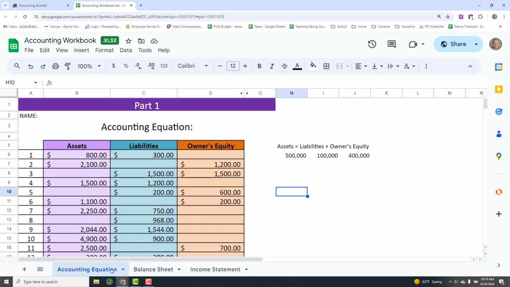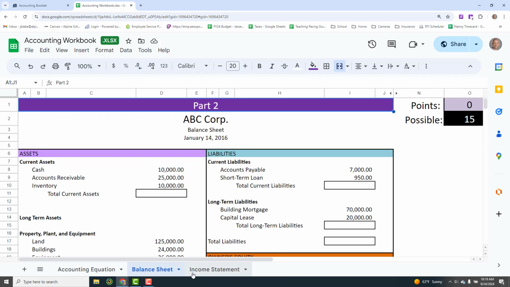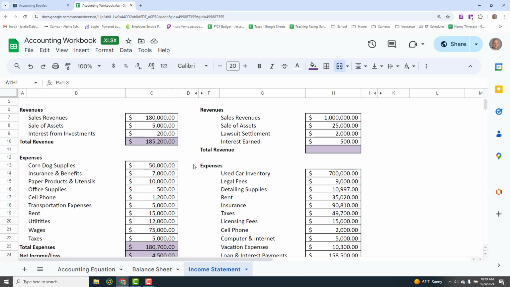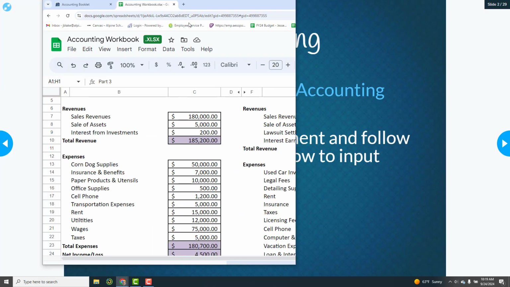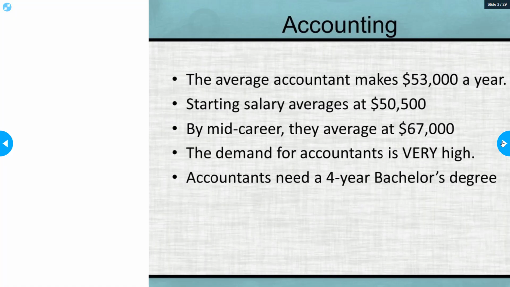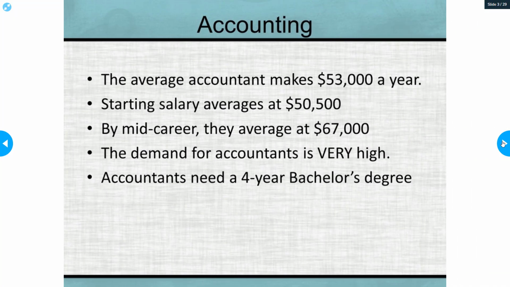In this lesson, we're going to be learning about the accounting equation. What is the accounting equation? We're going to be learning about what a balance sheet is and what an income statement is. So we'll be working on this lesson, and I'll help explain and help you get through this throughout the Nearpod that we're going to be going through right now. Once you have that done, you will go ahead and move on.